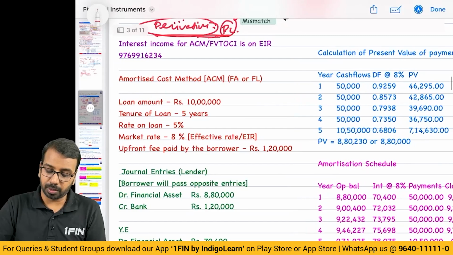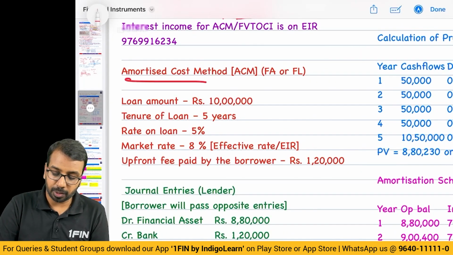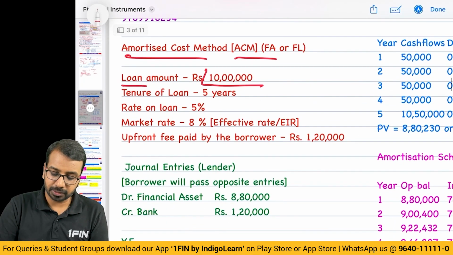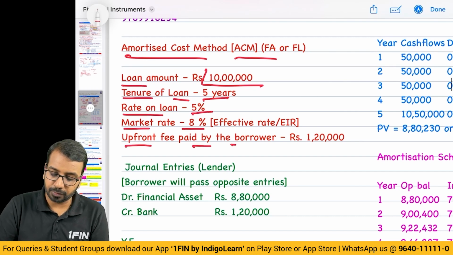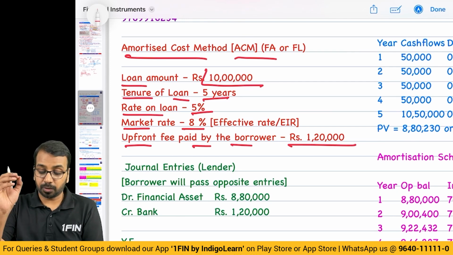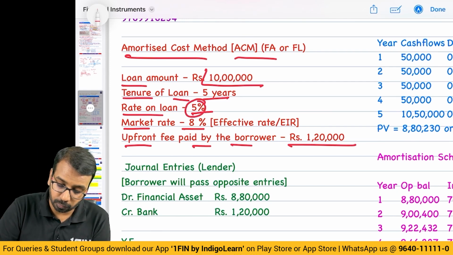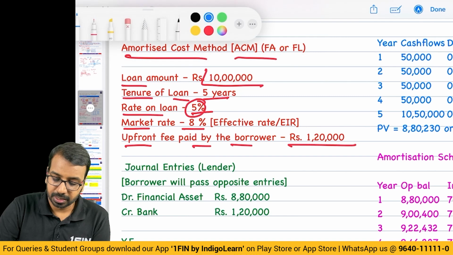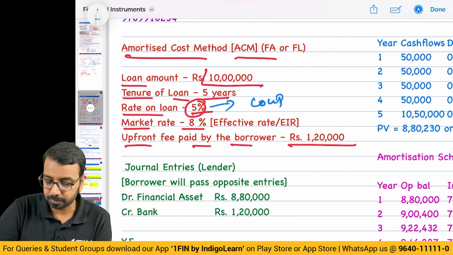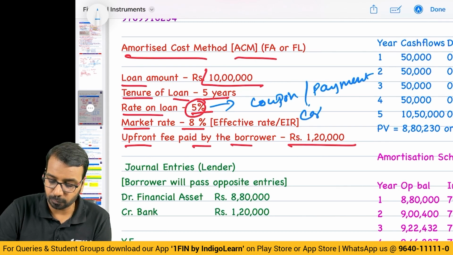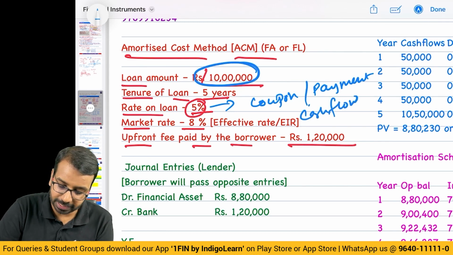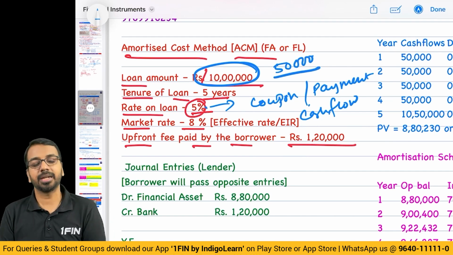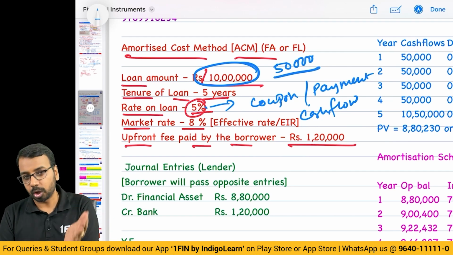Now, a very simple example for just a quick recap. For amortized cost method, let us say loan amount is 10 lakhs, tenure of loan is 5 years, rate on loan is 5%, market rate is 8%, upfront fee paid by the borrower is 1 lakh 20%. Now, one thing you have to understand is that this rate of loan, this 5% that you see, is nothing but your coupon payment, or you can say cash flow. Every year on 10 lakhs at 5%, 50,000 will be paid. Who will pay? The borrower will pay to the lender.